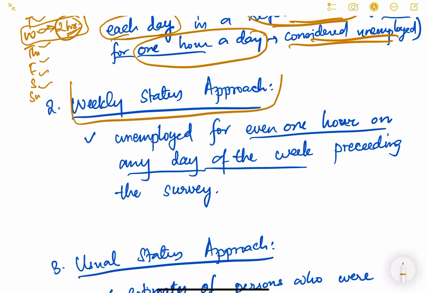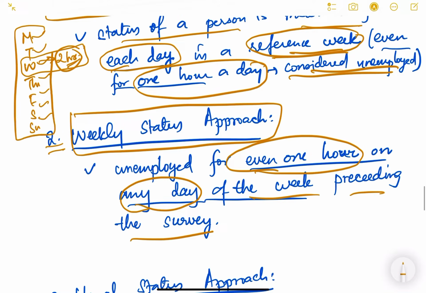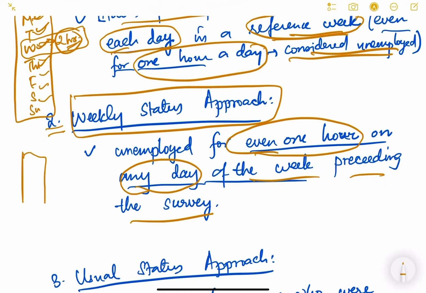Then the weekly status approach, the second category: unemployed for even 1 hour on any day of the week preceding the survey. Basically in the daily status approach, the survey is done every day. In the weekly status approach, after the week gets over, on the first day of the next week the survey is done, and then they will ask questions about the previous week: whether on Monday you were employed, on Tuesday you were employed. Then he will say, yes, I was employed on Monday, Tuesday, but on Wednesday I was not employed for 1 hour. So he will be considered unemployed for that particular day. So that is the weekly status approach.